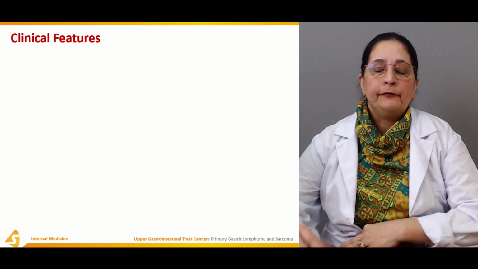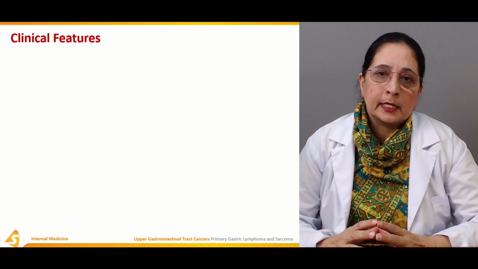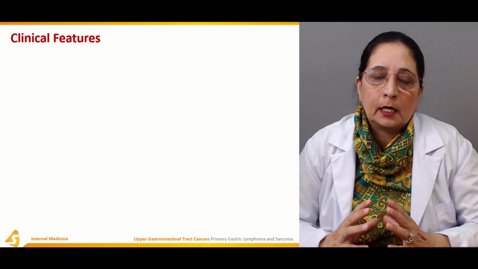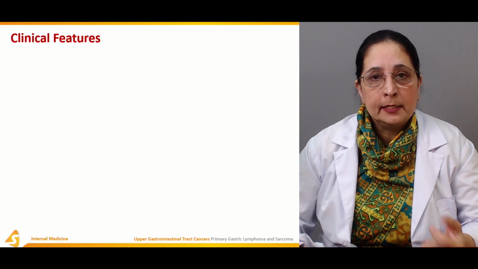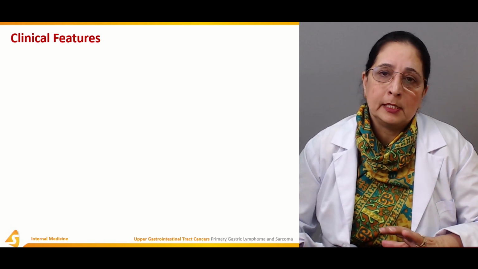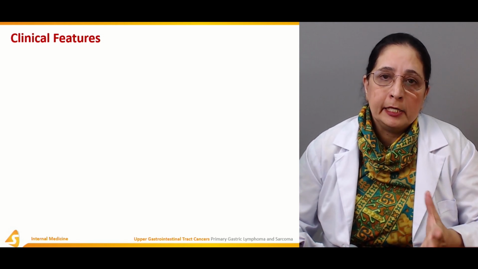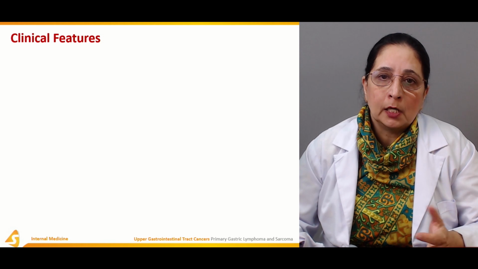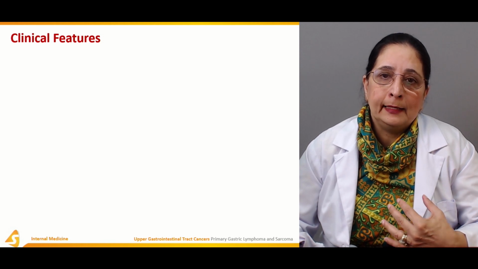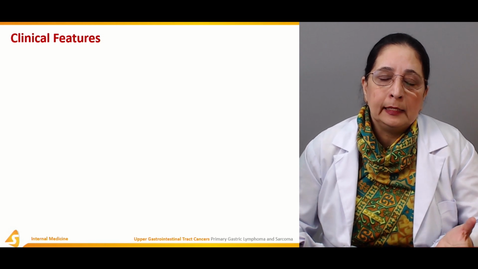So, the clinical features of the gastric lymphomas and gastric sarcomas. We already said that the adenocarcinomas are the most common type of gastric carcinomas. As the name shows, adenocarcinomas are from the stomach glandular tissues. Adeno is for the glands.